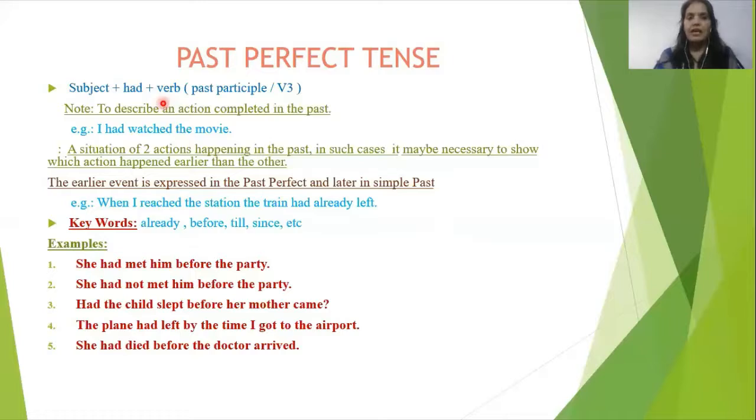Okay. Here can be one event in one time, or two also. Two actions also can happen within one time. We have to decide which incident occurred earlier, and we will express that earlier event in past perfect and the later one in simple past. If we keep this in our mind, it is easy enough to understand, to recognize and to frame the sentence. Okay, so we will go on to the next one.